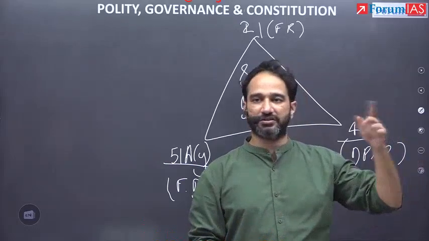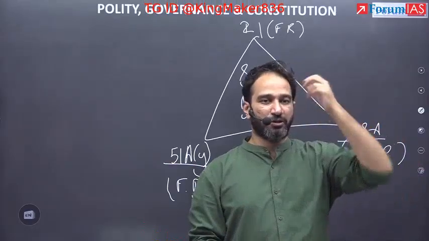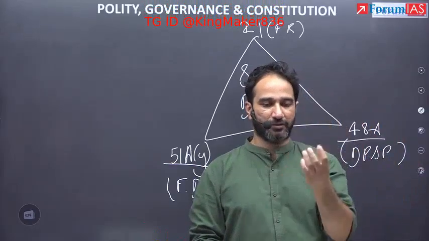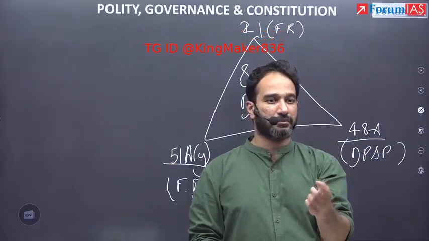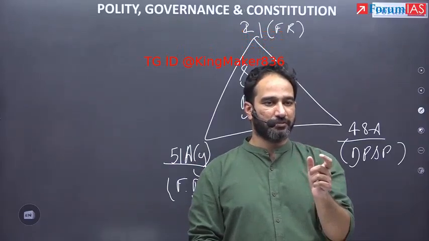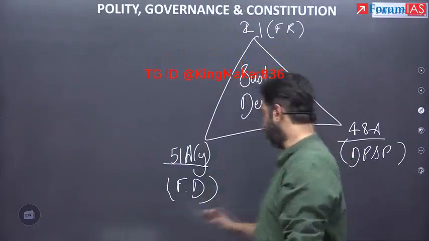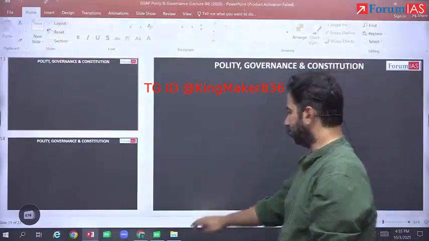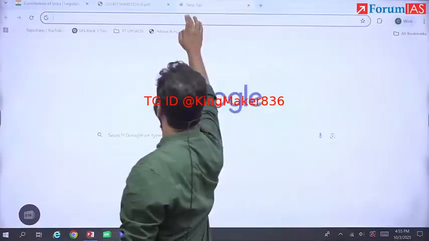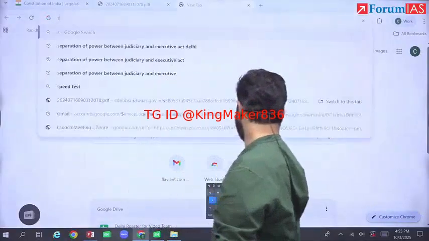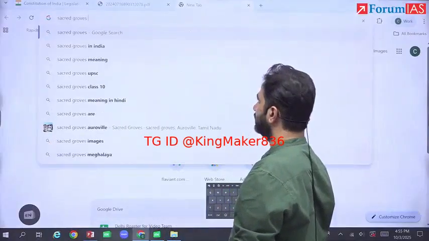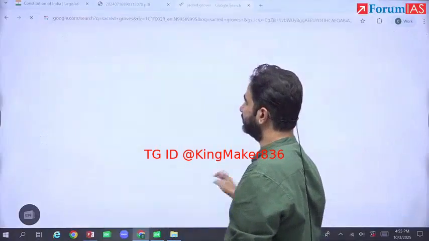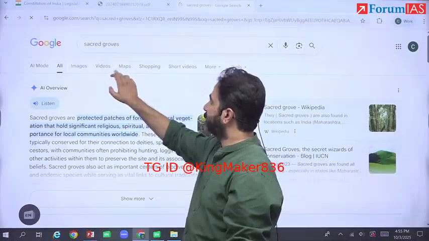There was a recent case in Rajasthan where you have certain trees which are sacred to the local community. There's a particular name given to this. It was in the news last year. Sacred groves. It's important from an environment perspective.